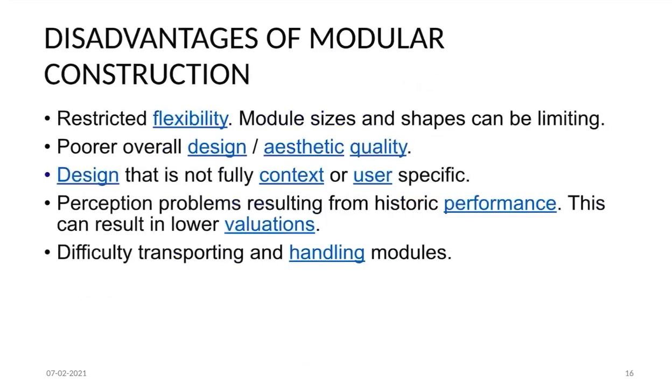Disadvantages of modular construction: restricted flexibilities, module size and shapes can be limiting, poorer overall design aesthetic quality, design that is not fully context or user specific, and perception of problems resulting from historic performance. This can result in lower evaluation, and difficulty in transporting and handling of modules.